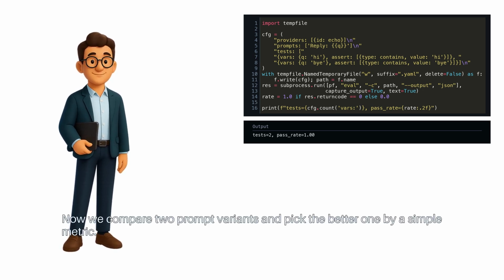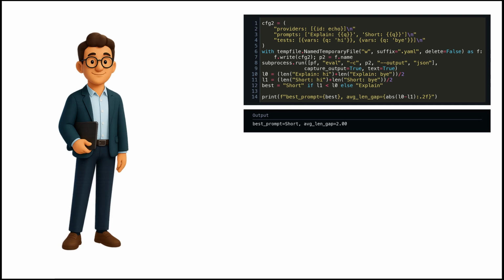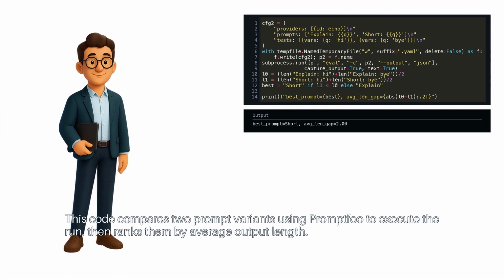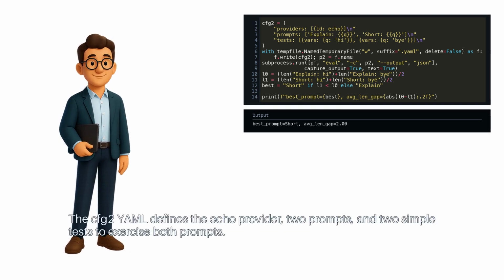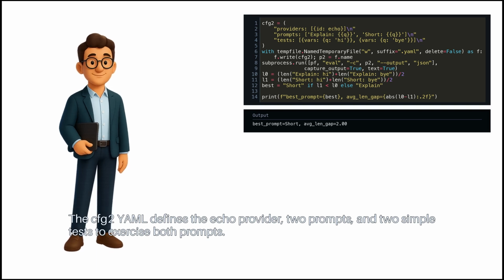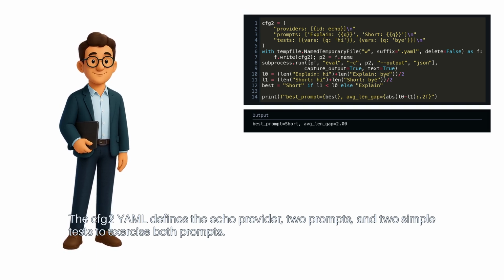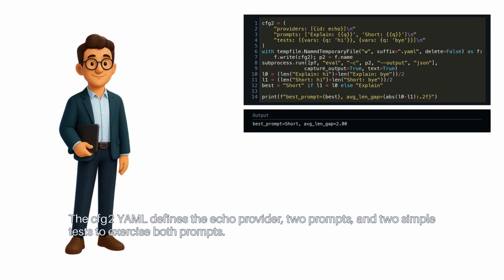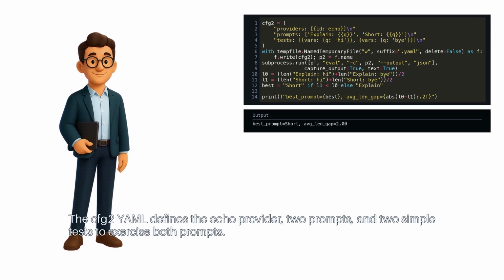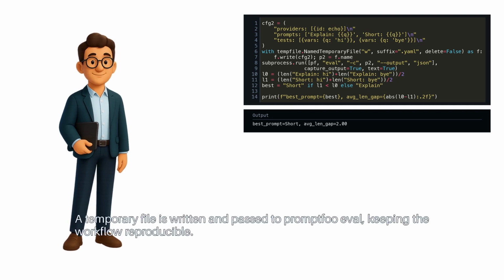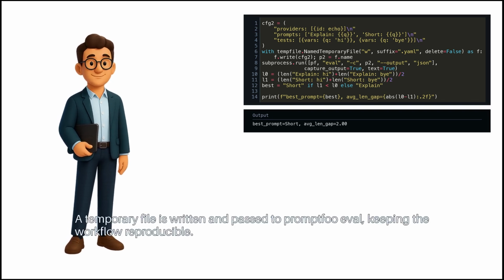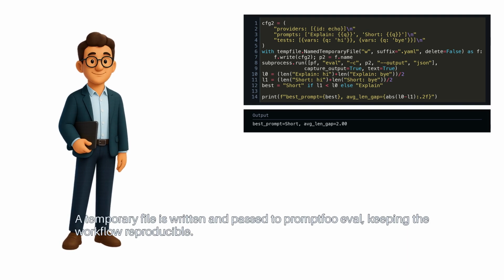Now we compare two prompt variants and pick the better one by a simple metric. This code compares two prompt variants using Promptfoo to execute the run, then ranks them by average output length. The CFG2 YAML defines the echo provider, two prompts, and two simple tests to exercise both prompts. A temporary file is written and passed to Promptfoo eval, keeping the workflow reproducible.